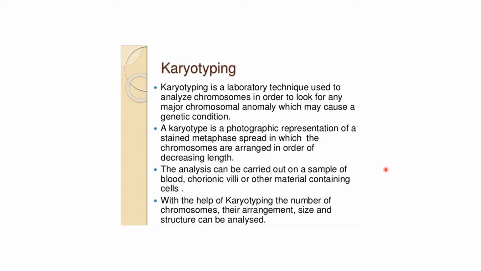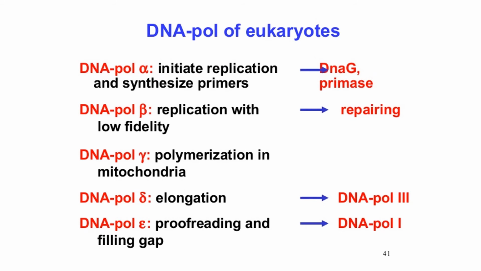A karyotype is a photographic representation of the stained metaphase spread in which chromosomes are arranged in order of decreasing length. This analysis is carried out on samples from chorionic villi, blood samples and body cells. With the help of karyotyping, the number of chromosomes, arrangement, size and structure can be analyzed.